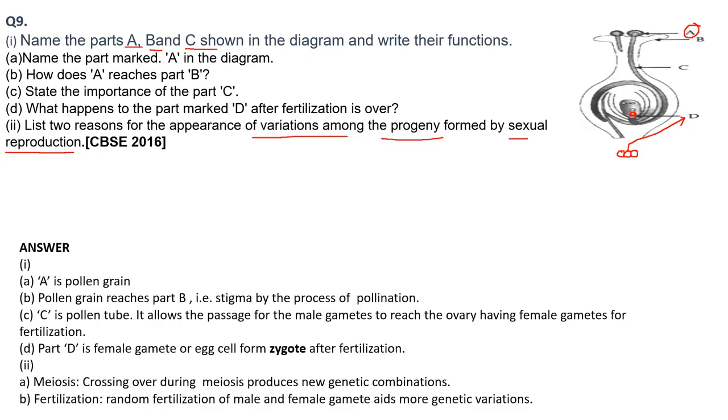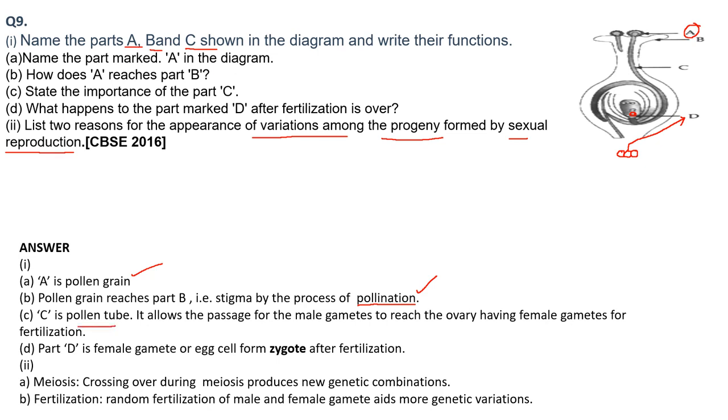A is pollen grain. Pollen grain reaches part B, that is stigma, by the process of pollination. Pollination is the process of transfer of pollen grain from stamen to stigma, or from anther to stigma. C is the pollen tube.